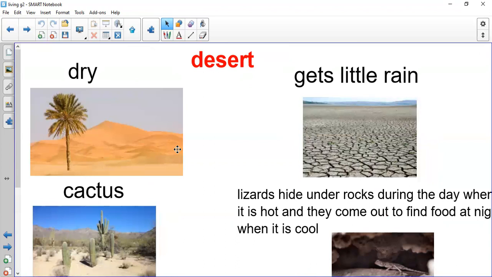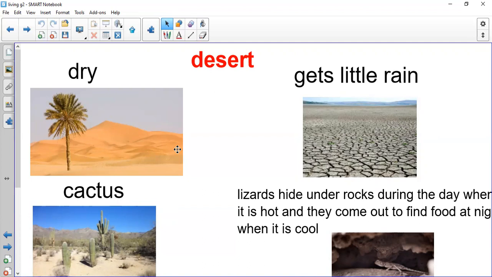plants and animals that live in it, and in all the places that I will say we can find plants and animals that live there. Let's see what this place looks like, what the weather is like there, what about the plants, the animals, how do they stay alive there. So the first place that we will speak about today is the desert.